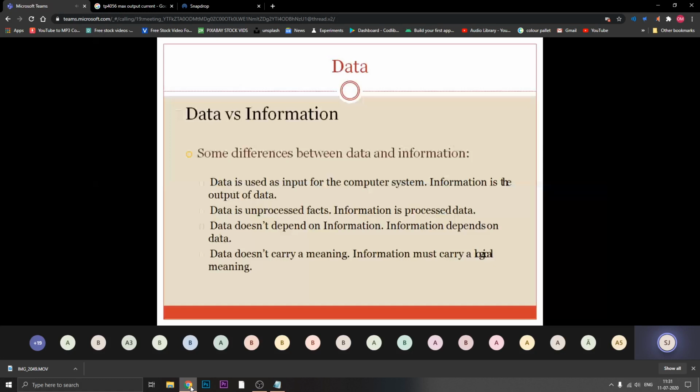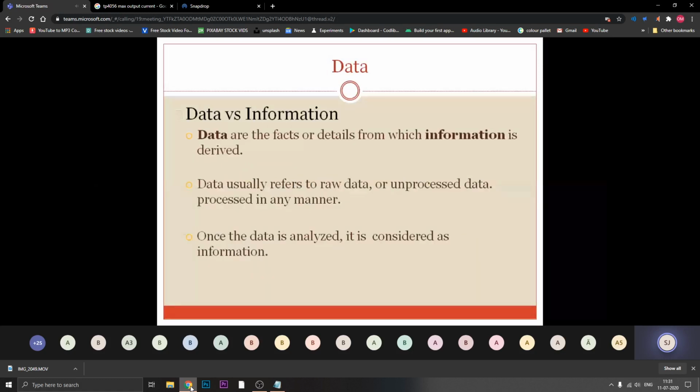So according to that, as we are computer engineers, we have to organize our data in such a way that all things will be very efficient for the user. As I told you, efficient is the most important word. We know that there is a thin difference between information and data. Data is nothing but all your facts or details, but information is derived. Data is raw material, which is unprocessed, but information is processed.